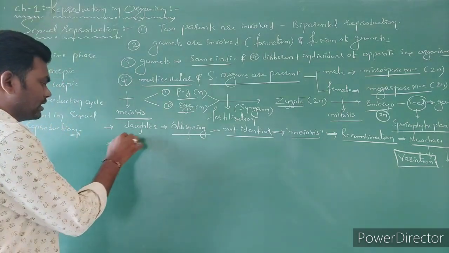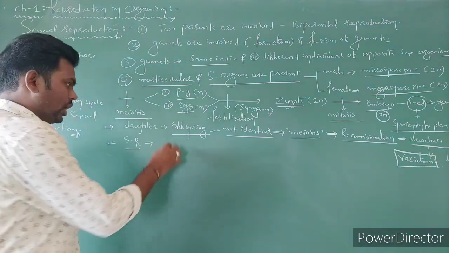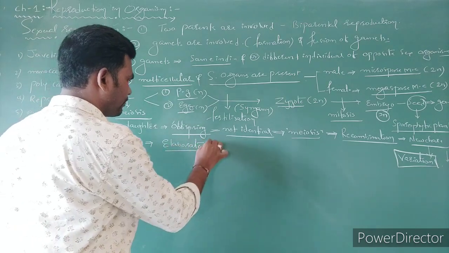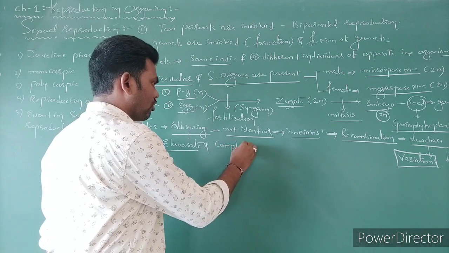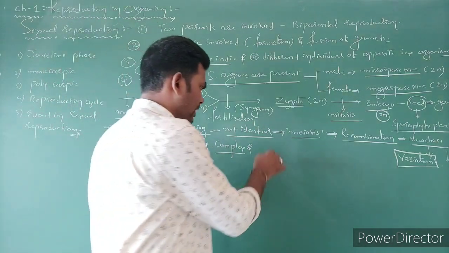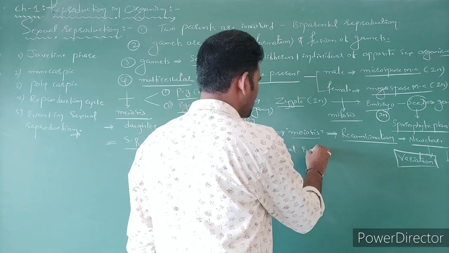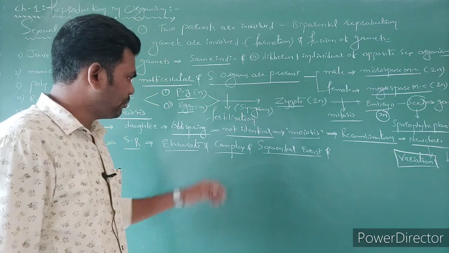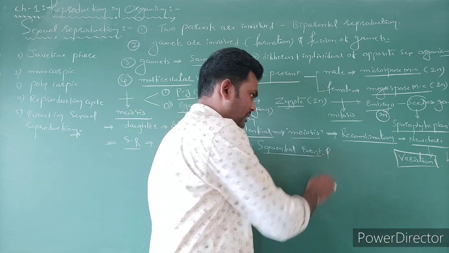And sexual reproduction, shortcut SR, is elaborate, a little bit complex, as well as sequential events occur.